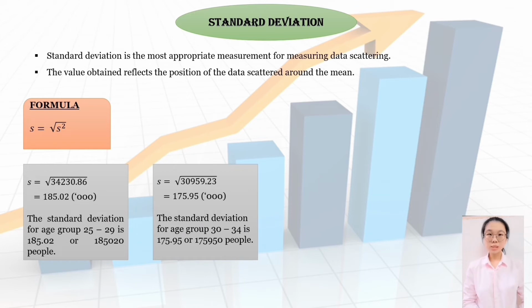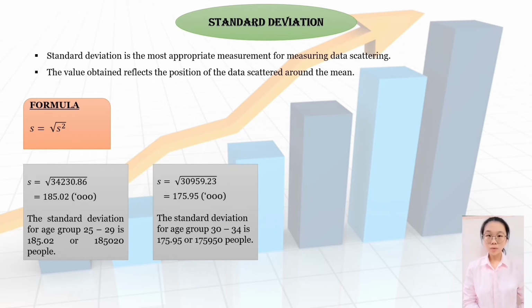Standard deviation is the most appropriate measurement for measuring data scattering. The value obtained reflects the position of the data scattered around the mean. The standard deviation for each group 25 to 29 is 185.02 or 185,020 people.